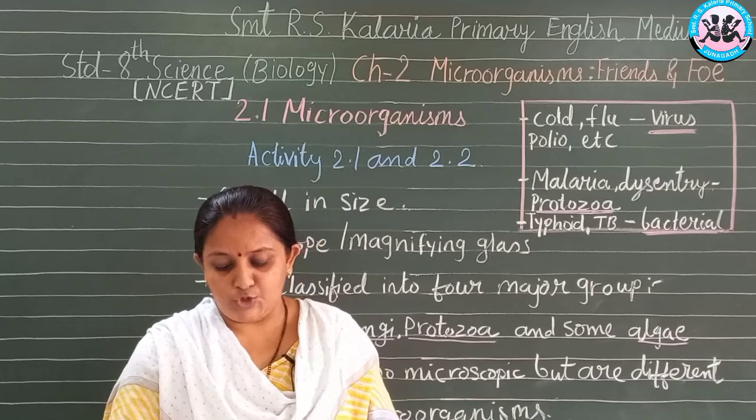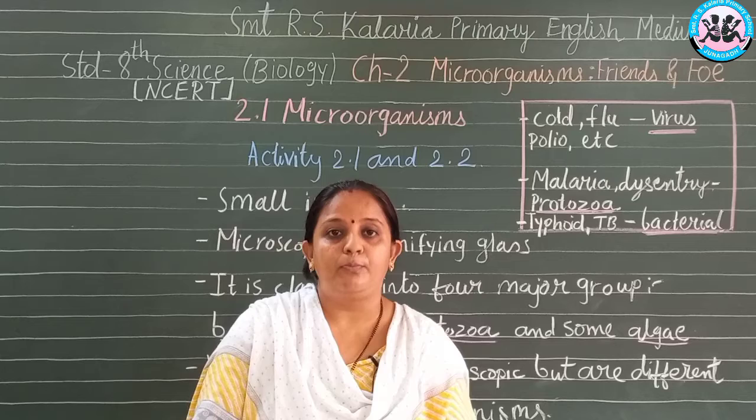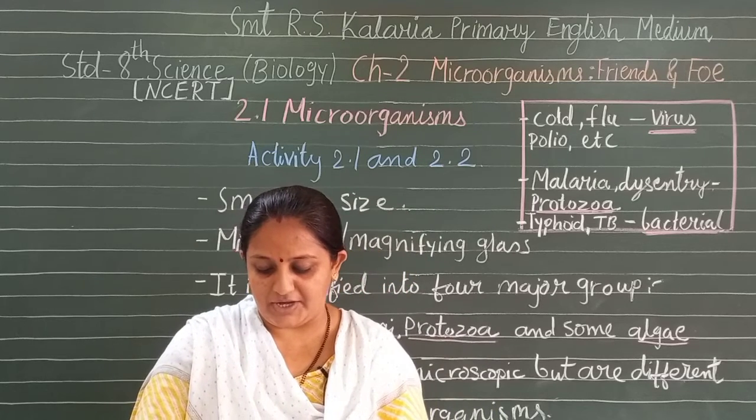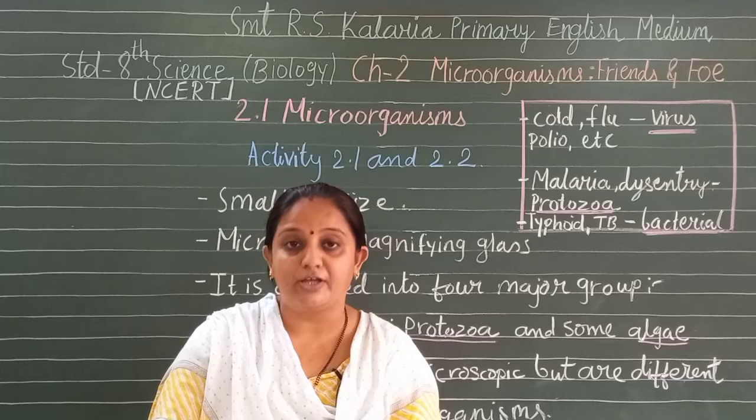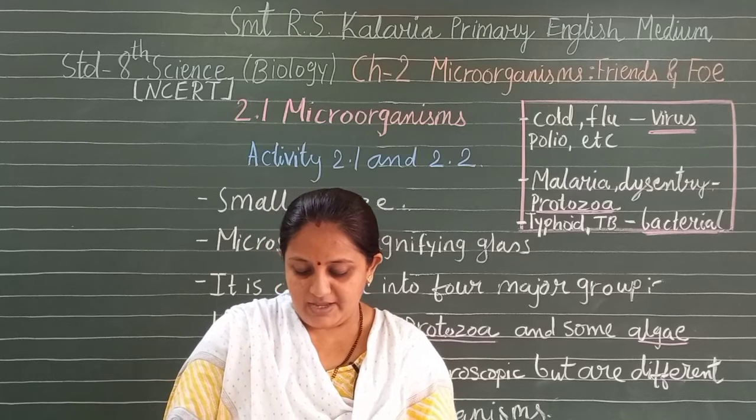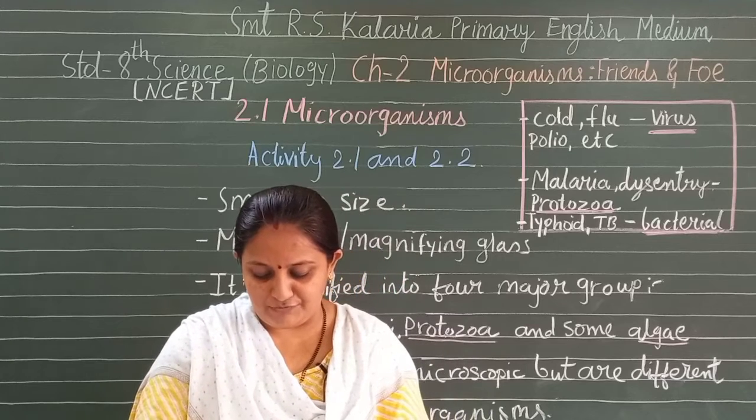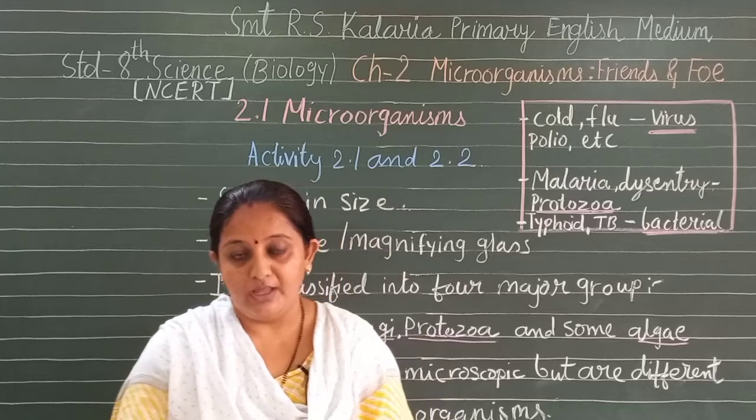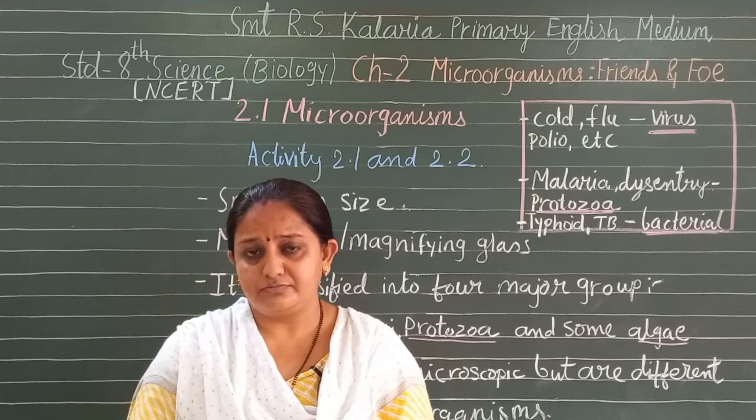Now let us understand 2.1 microorganisms. Before that, activities 2.1 and 2.2 tell us to collect some moist soil from the field in a beaker and add water to it. After the soil particles have settled down, observe a drop of water from the beaker under a microscope. What do you see? In activity 2.2, take a few drops of water from a pond, spread on a glass slide and observe through a microscope. While performing this activity, what did you observe?